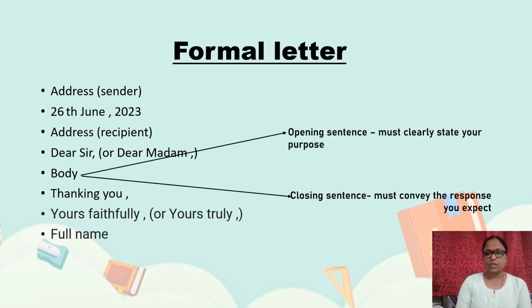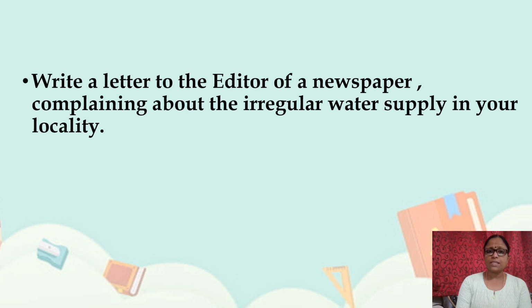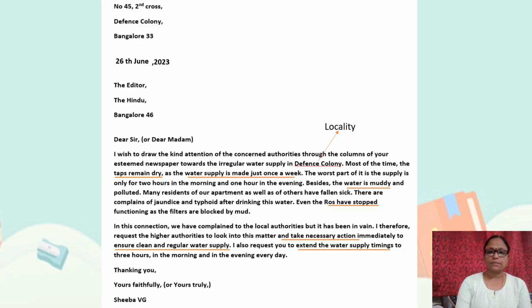Let's look at the letter now. Write a letter to the editor of a newspaper complaining about the irregular water supply in your locality. First, the from address, that is your address. 3 lines are there. Number is mentioned: house number, door number, apartment number, then which cross, that is also added. Next, locality: Defense Colony, Bangalore, and pin code 33. 3 lines it is mentioned.